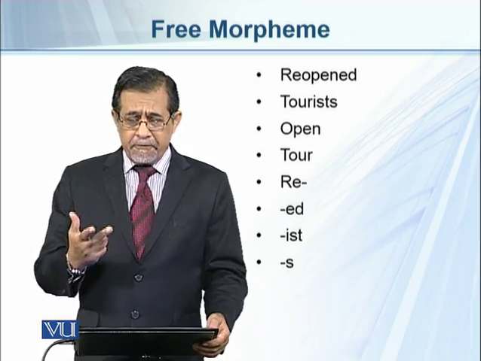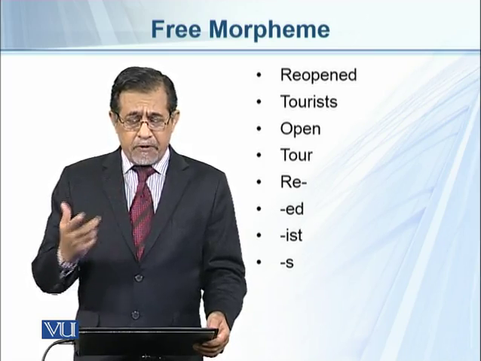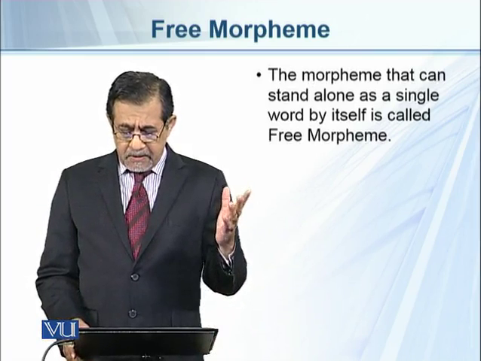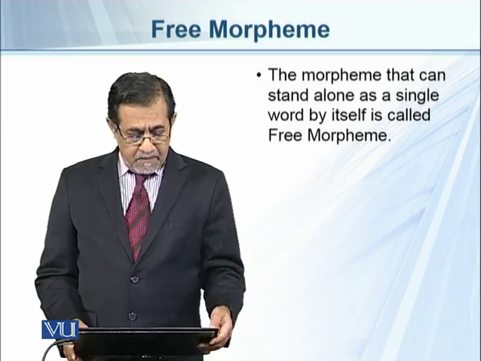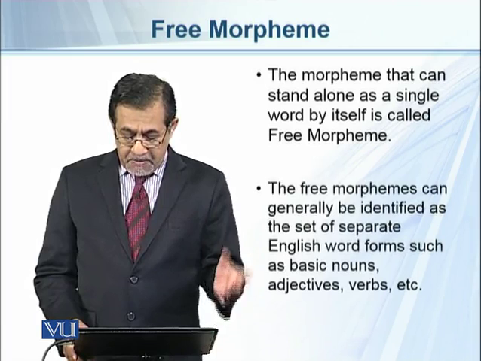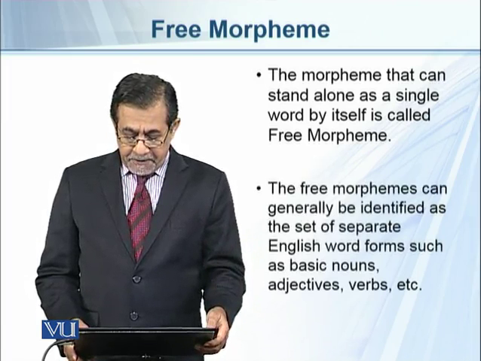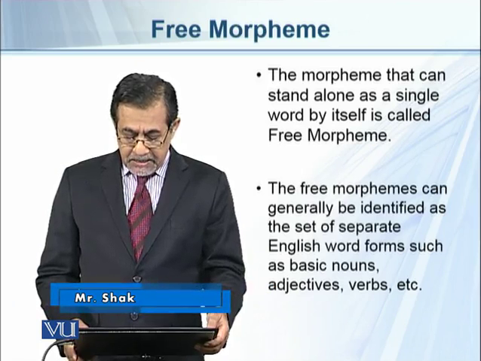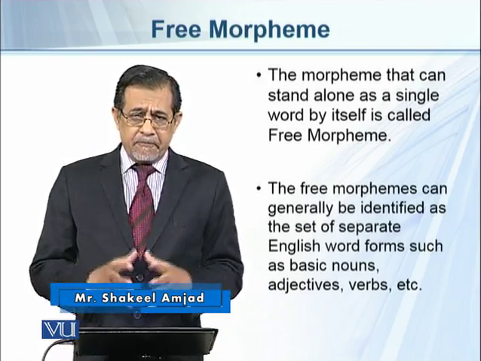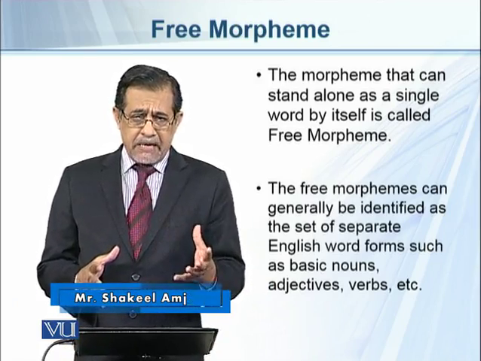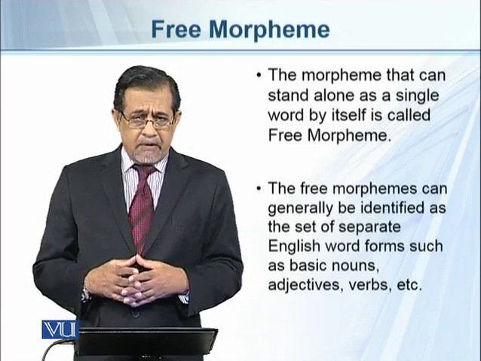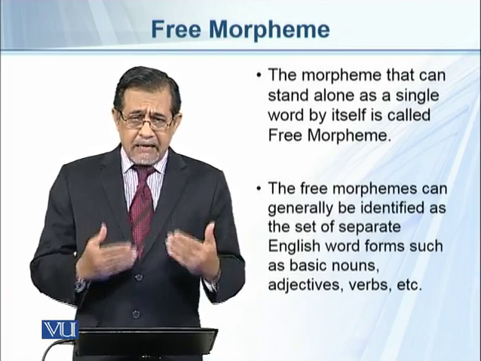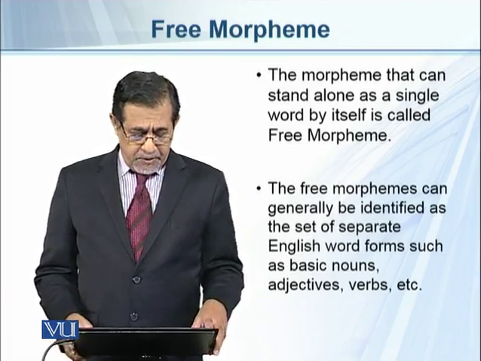One, free morphemes, and other, bound morphemes. So the morphemes that can stand alone as a single word by itself is called free morpheme. The free morphemes can generally be identified as the set of separate English word forms such as basic nouns, adjectives, verbs, etc. So free morphemes are the independent words, and independent words can be noun, adjective, adverb, right, or verb. They carry the basic meaning of the word.